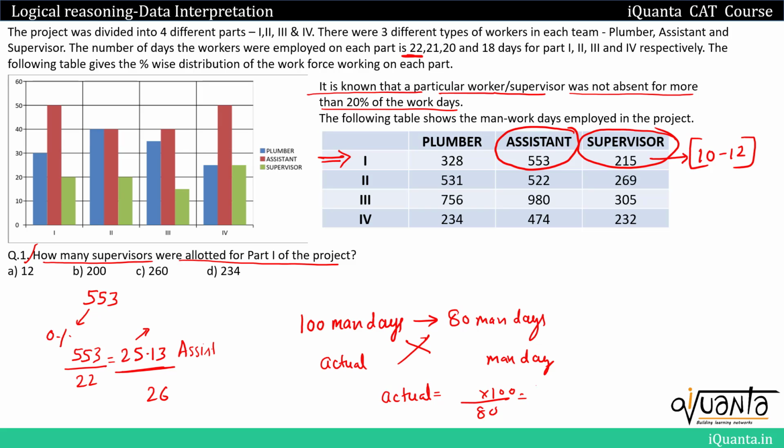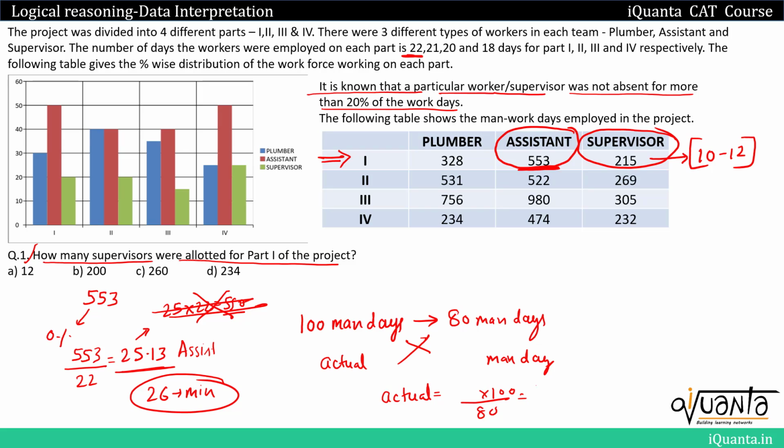Why? Because if I take 25 as the number of assistants over here, then 25 assistants will work for 22 days, which will give me 550, but our work that is to be done is 553. So this will be less than 553, hence we won't be taking the number of assistants as 25, it will be 26. This will be the minimum number of assistants.